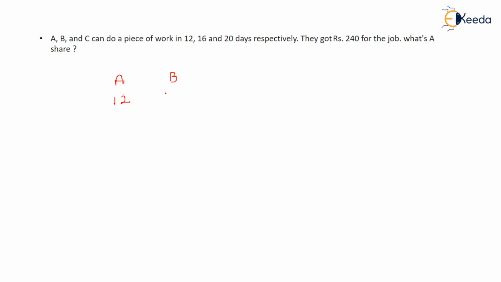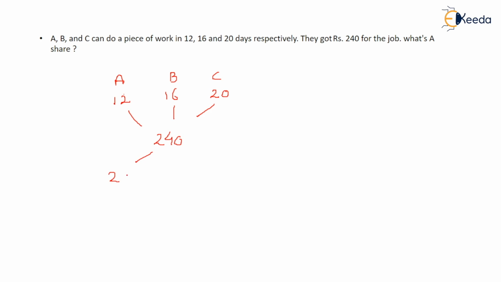B, how many days? 16 days. And C can do the same work in 20 days. So together you have to think of a number that can be divided by all three. So the number that comes to my mind is 240.